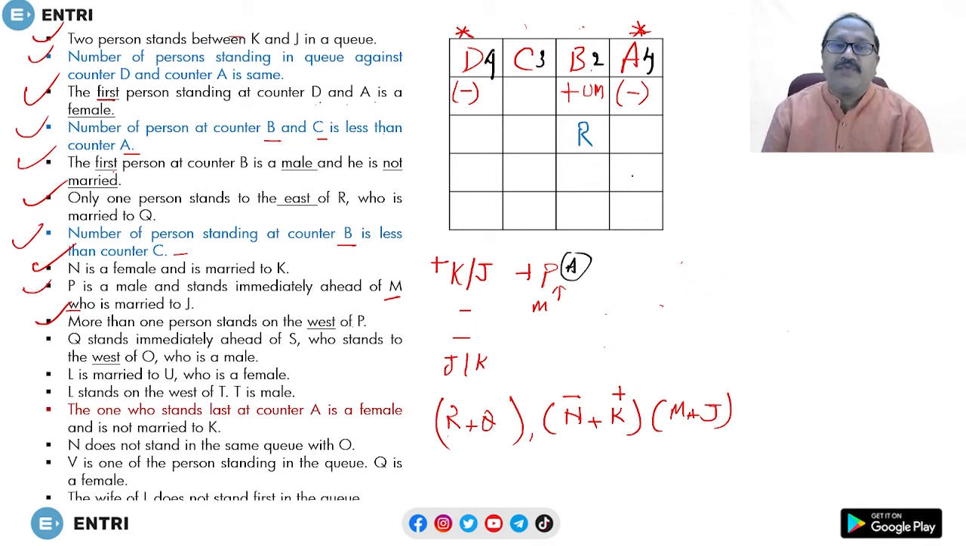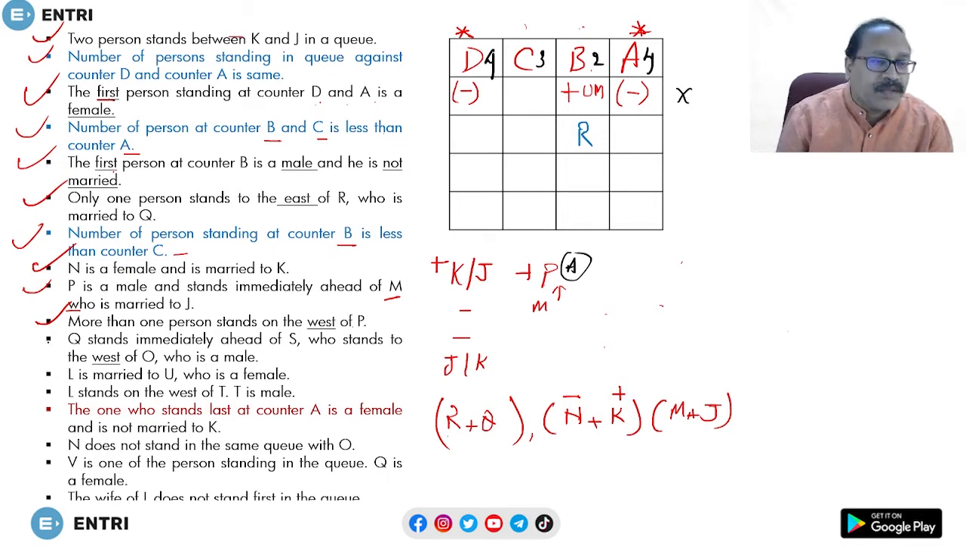ఓకే ఫైన్. నా ఇప్పుడు మేము ఎందుకు అరేంజ్ చేయలేదు, ఎందుకు అని అంటే P cannot come over here, then P comes over here and M is here, or P is here, M is here. ఇలా కావచ్చు, అందు గురించే నేను ఇప్పుడు కౌంటర్ A లో ప్లేస్ చేయలేదు దానికి. The next one, more than one person stands over here. Next condition చూడండి: Q stands immediately ahead of S, who stands to the west of O, who is male.